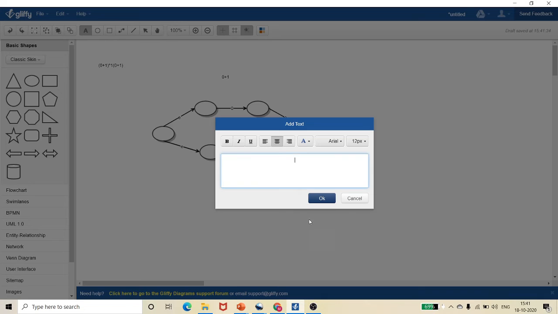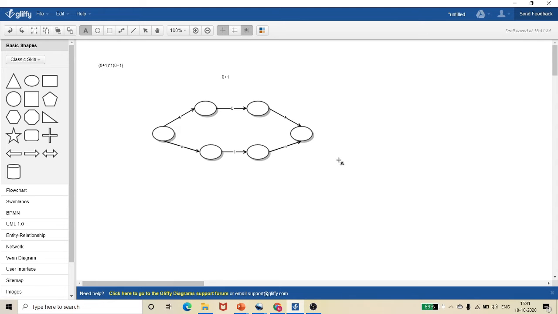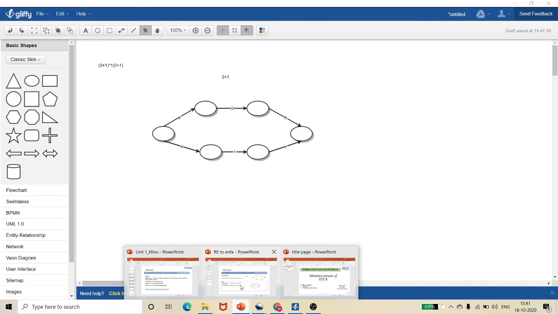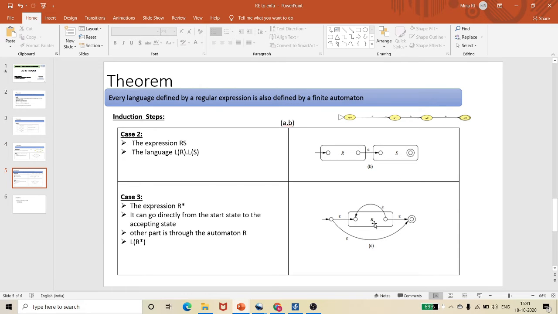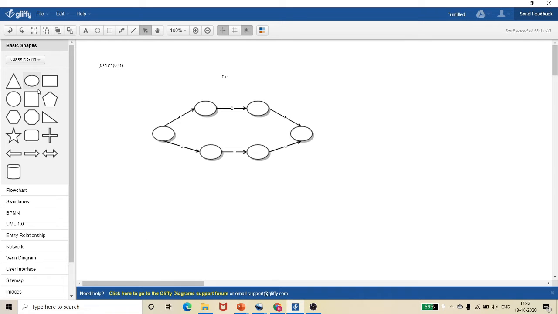So this is one subset. Fine. Now I want to represent 0 plus 1 the whole closure. For a closure, this is the way we will be representing it. It is four states, from the initial state to the final state, then from this state to this state. So likewise for the whole closure I need to add the same set of states.